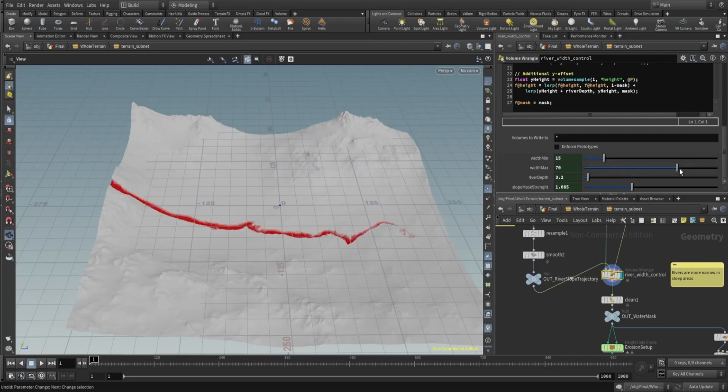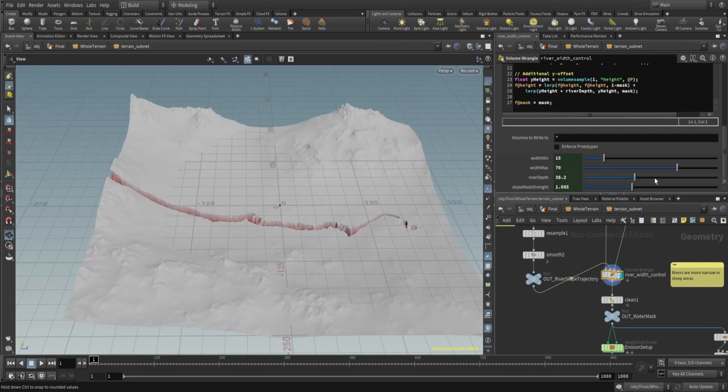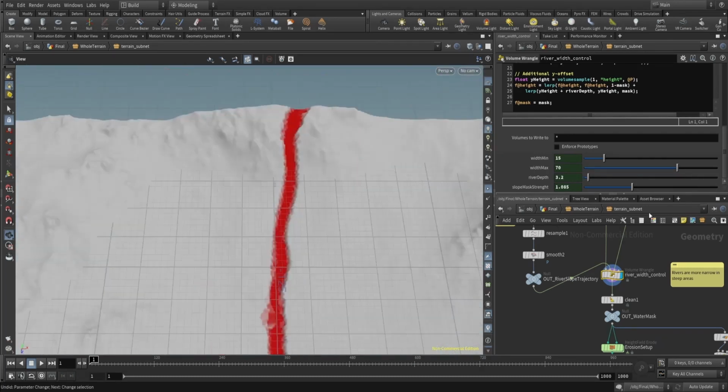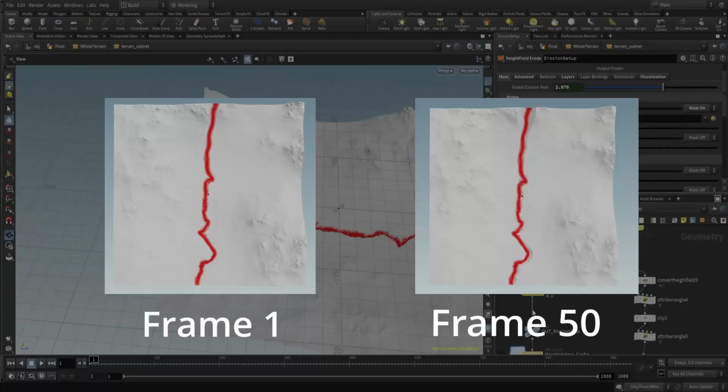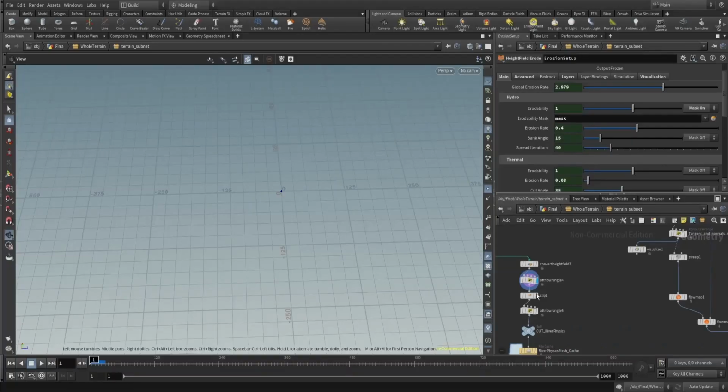After getting the river trajectory, the Outer implemented that the height map slope influences the river's width using a mask. The Outer utilized a volume wrangle to modify the height map mask value. Then the Outer utilized the erosion simulation to add more buildability to the river and the terrain itself.